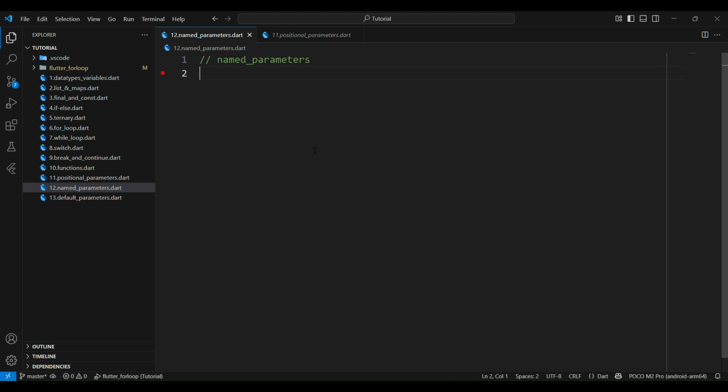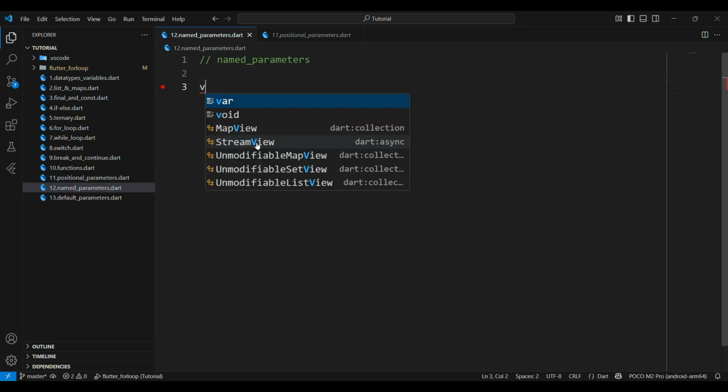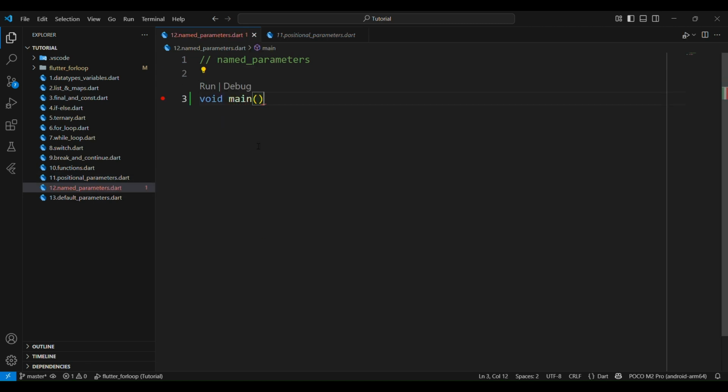In the previous lecture video, we discussed what positional parameters are in Dart. In this video, we'll go through what named parameters are in Dart. If you haven't watched the previous lectures, please go through the previous video. Firstly, I'd like to define a void main function here. Then I will define one function here.